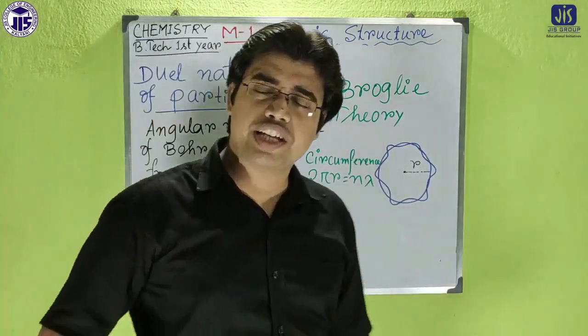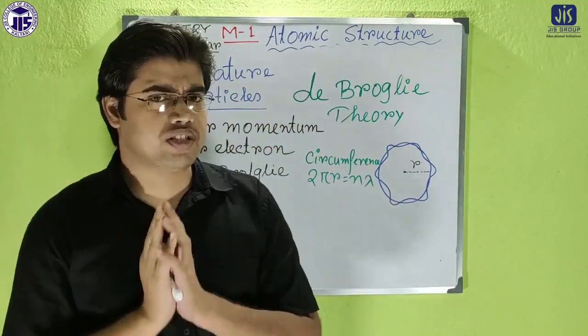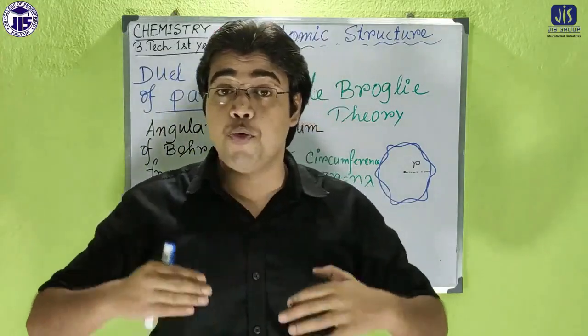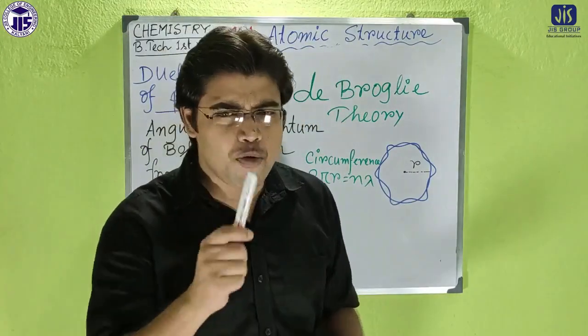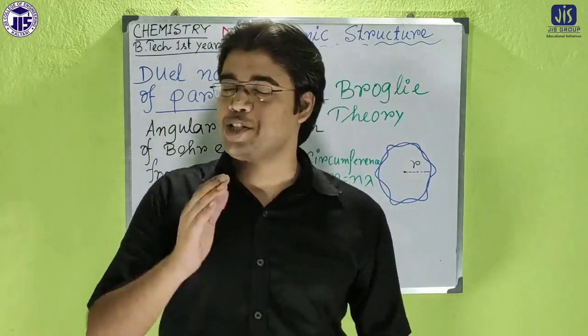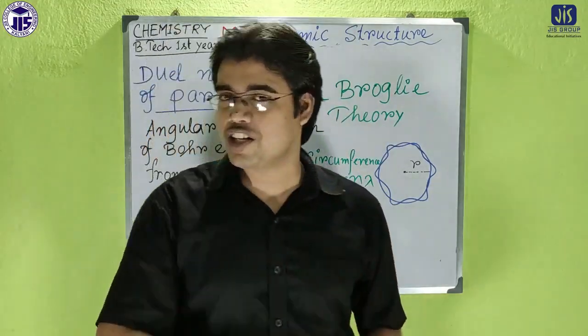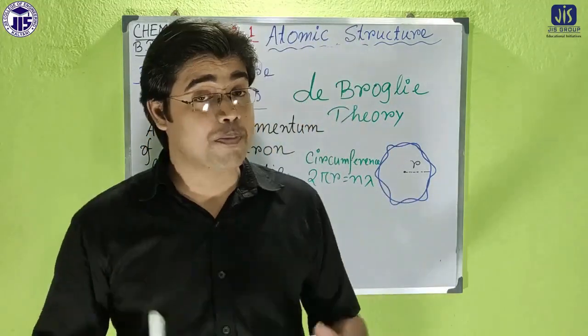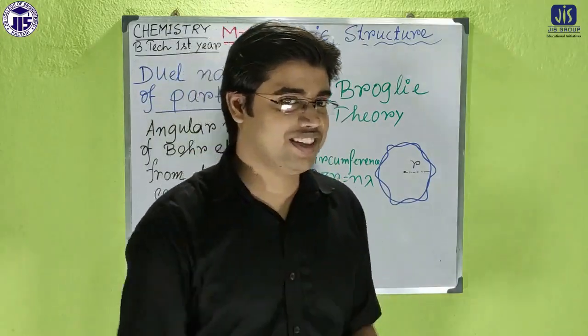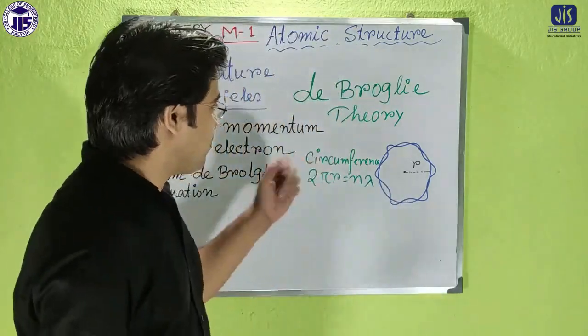De Broglie also established the Bohr equation. That means what Niels Bohr told, that the angular momentum mvr is equal to nh by 2 pi, can also be established by the de Broglie wavelength. How? Look here.